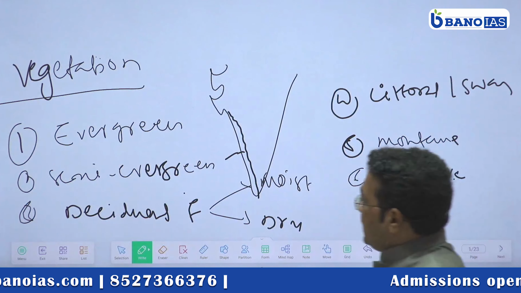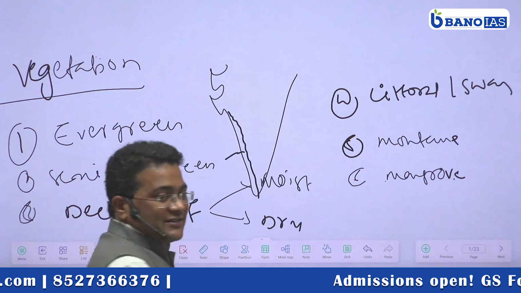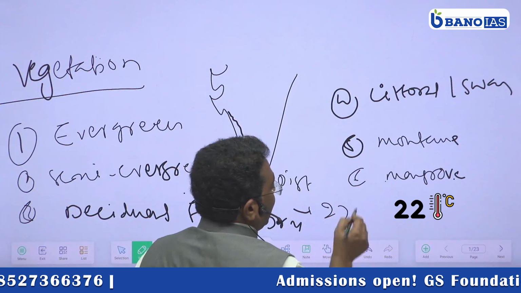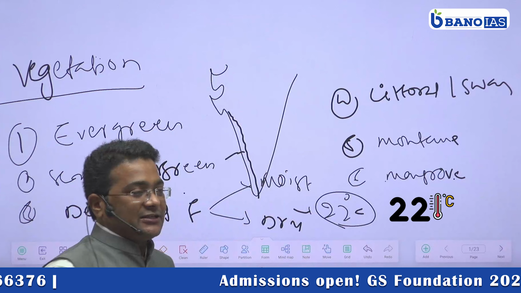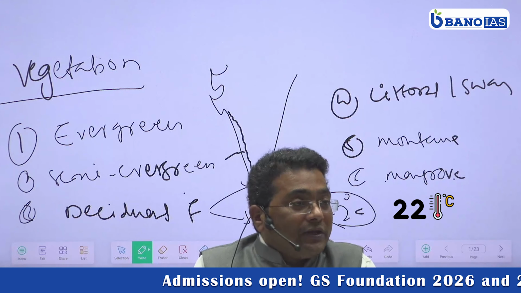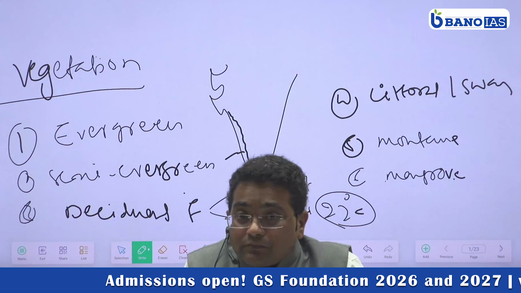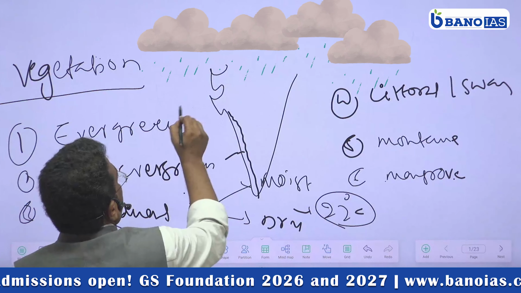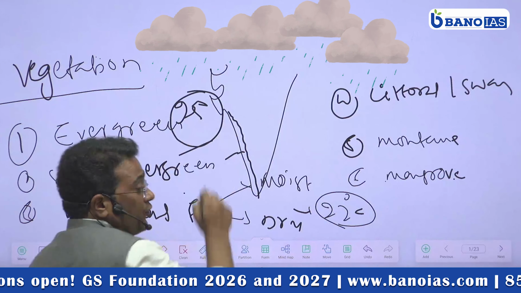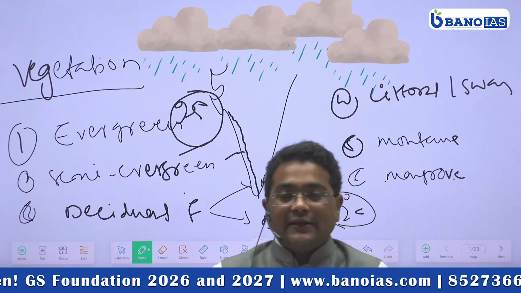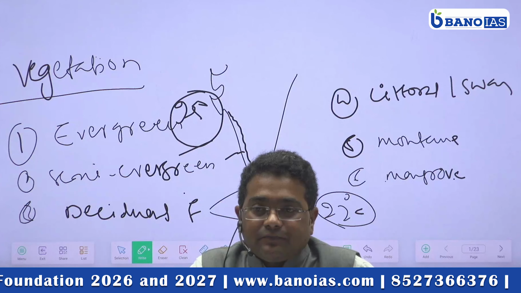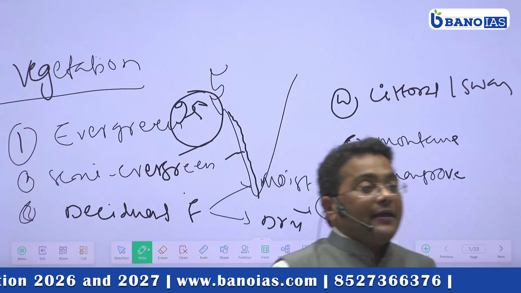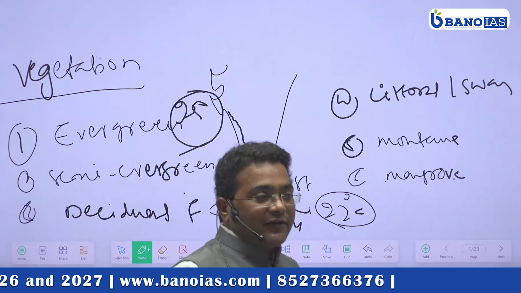So please write down. And evergreen forest in the west side, here at least 22 degrees centigrade temperature is required. Kitna? 22 degrees centigrade temperature is required. And here rainfall is more than 250 centimeter rainfall. Kitna bol raha hu main? Over 250 centimeter rainfall is required for the evergreen forest. समझ हो रहा है ना? 250.